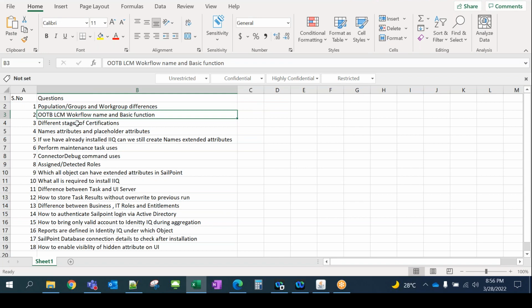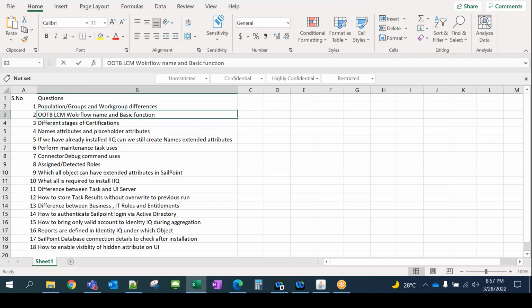Okay. Second is out of the box. Whenever I say OOTB, this is also a very general term people use in any tool. OOTB means out of the box. Whenever a tool provides some basic functionality, we call it OOTB. You will hear this word very often when you talk to the business or sometimes with vendors. So one is out of the box, and second is custom. Whatever we create with our own code is custom, but whatever the vendor provides is out of the box.